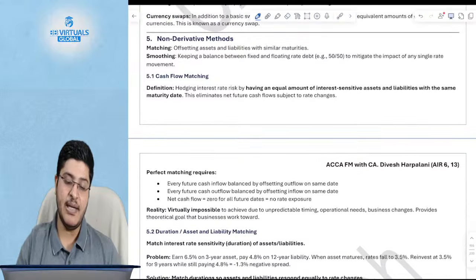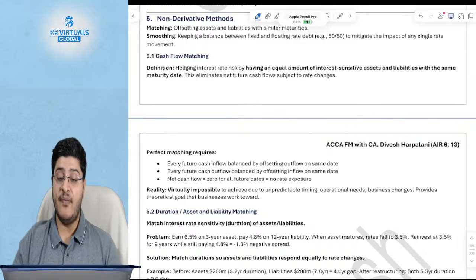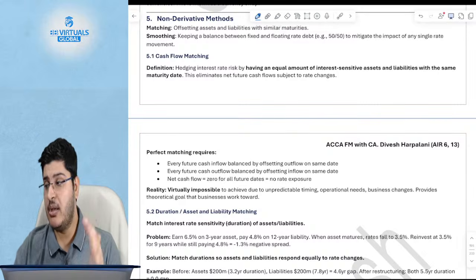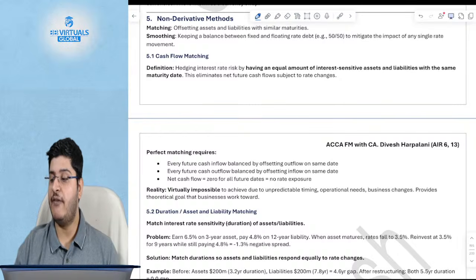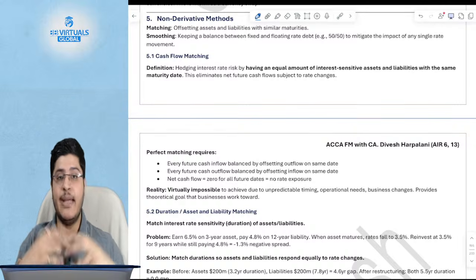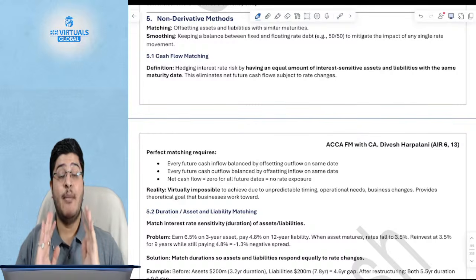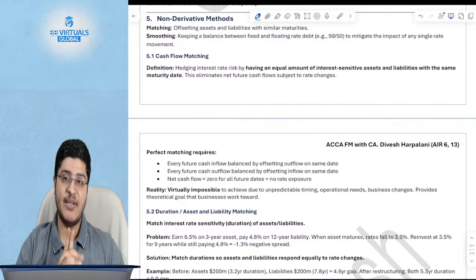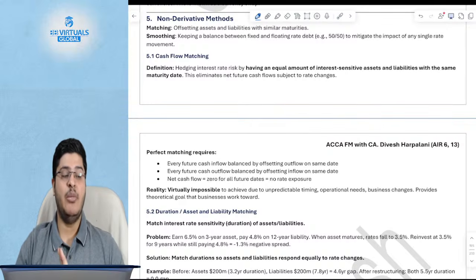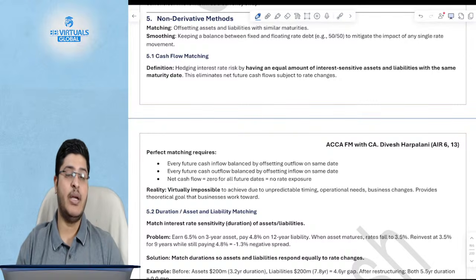Okay, is it clear till here? Guys, you will have to read the chapter on interest rate risk management. In fact, both these chapters, but especially interest rate risk management, from your end you'll have to solve a few sums that will give you the best amount of clarity. No amount of theoretical discussion or revision from my end will help you. I can give you all the logic, but the perfect clarity will come only when you have practiced it. Especially for this chapter, revision cannot be the only way of revising. I can give you the concepts, make it clear, and that's the best I can do in a 10-hour revision, but you'll have to solve as many questions as you can.